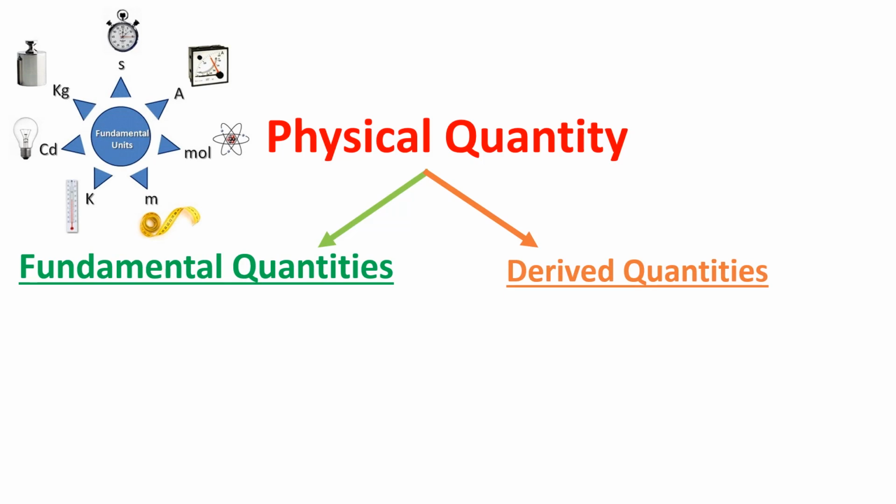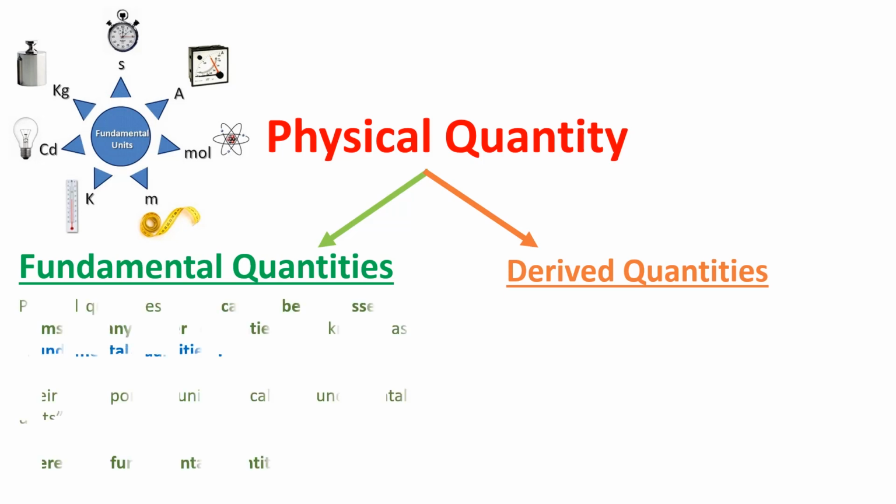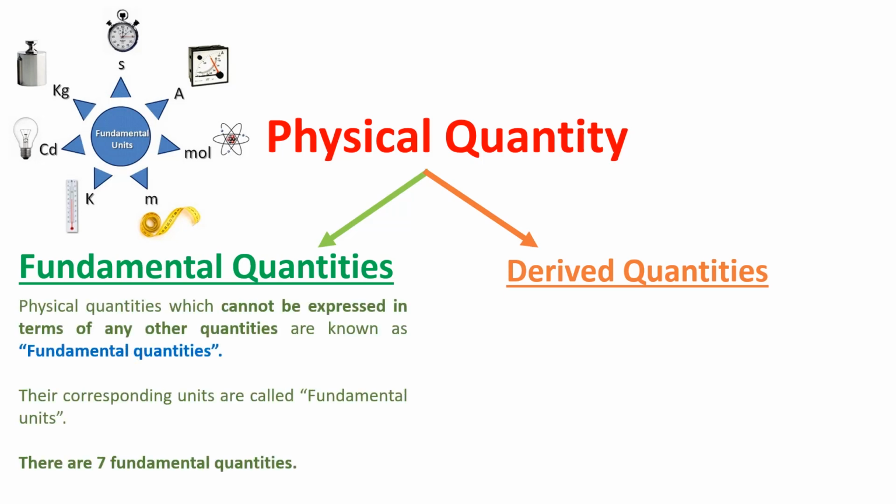It is the basic for everything. So the physical quantities which cannot be expressed in terms of any other quantities are known as fundamental quantities. So we cannot measure these fundamental quantities using any other quantities. It is fundamental for everything. Their corresponding units are called fundamental units.